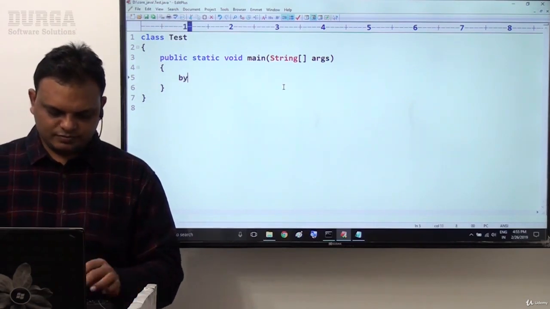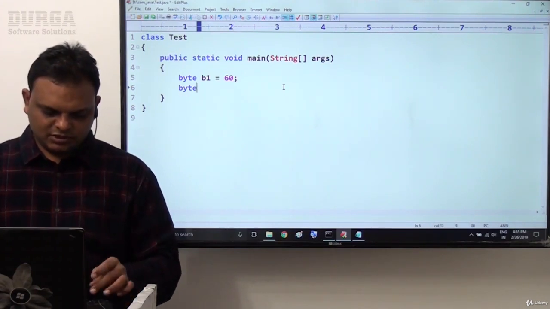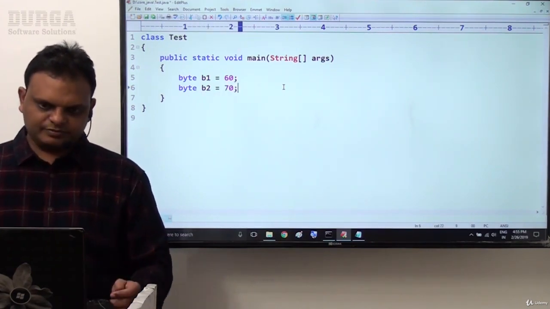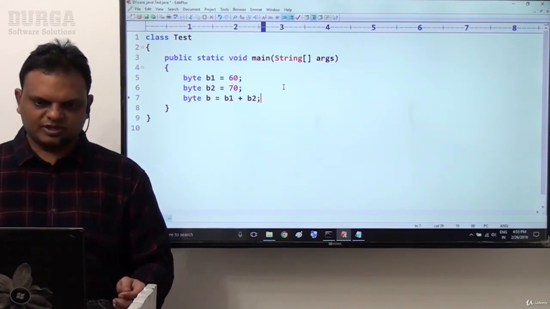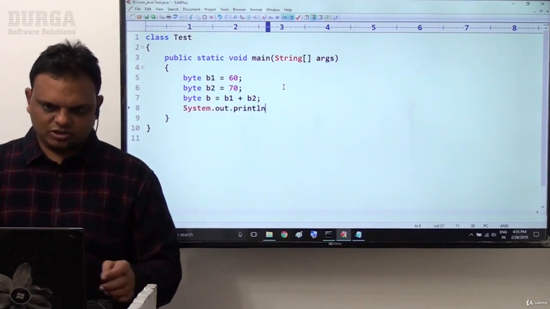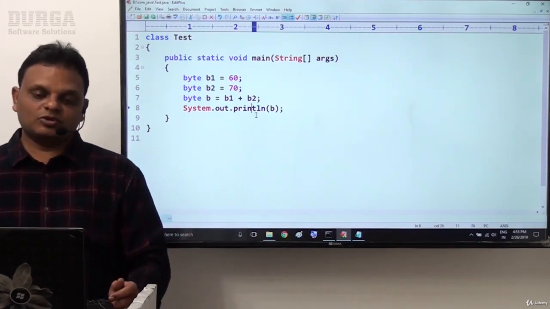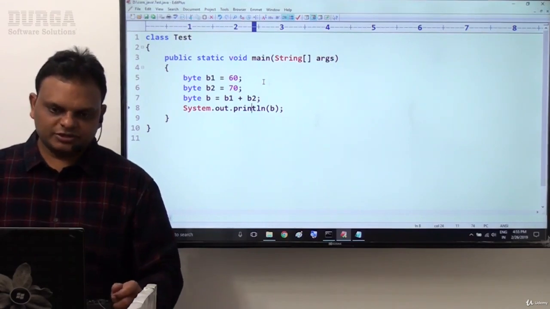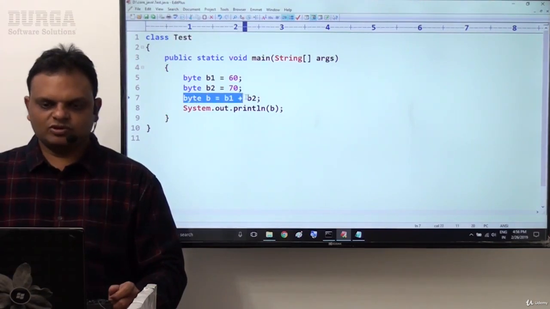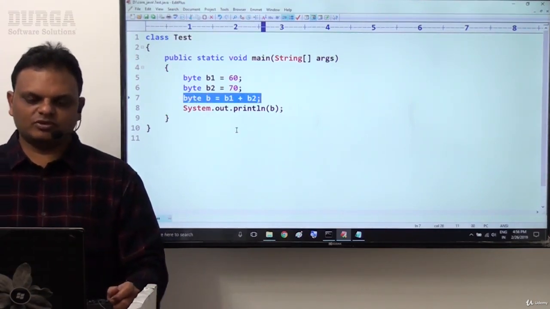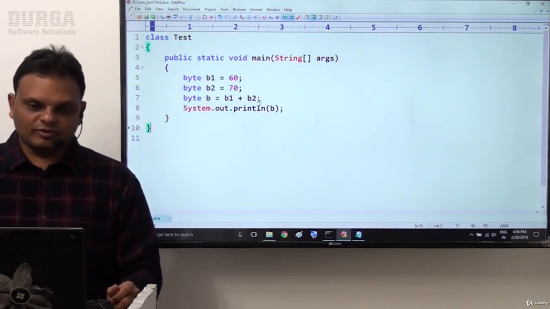Now see this one. Byte b1 = 60. Byte b2 = 70. No problem. Byte b = b1 + b2; System.out.println(b). Tell me, what exactly is the status of this program? You have to think about it. Byte b1 = 60, byte b2 = 70, byte b = b1 + b2, then print b. What is the status of this one?